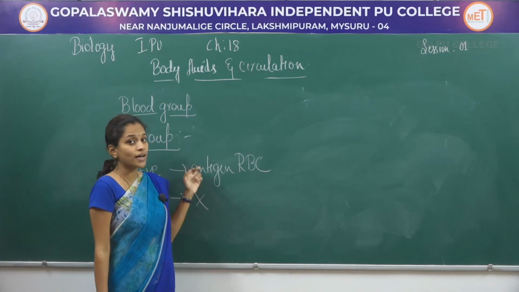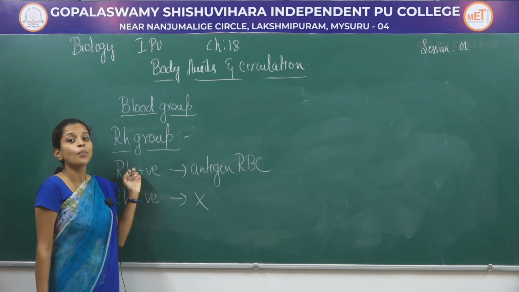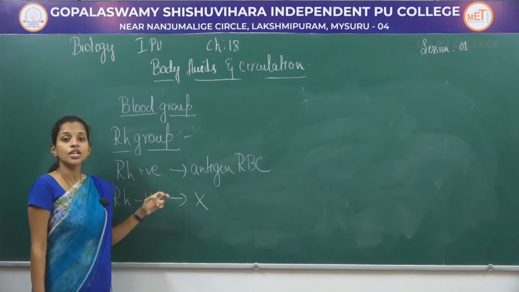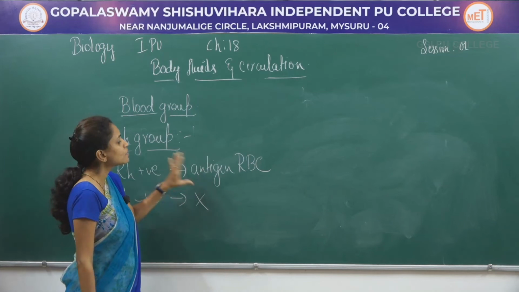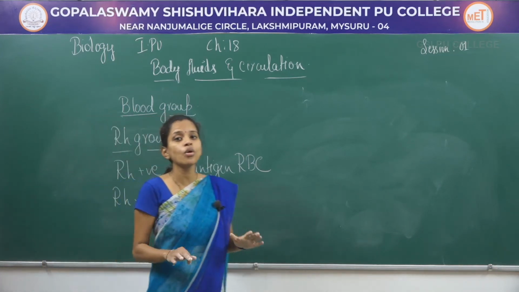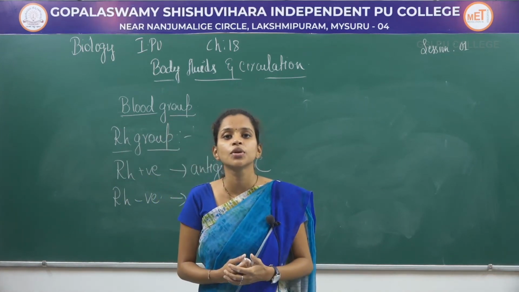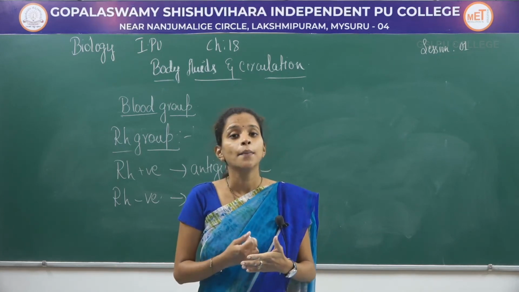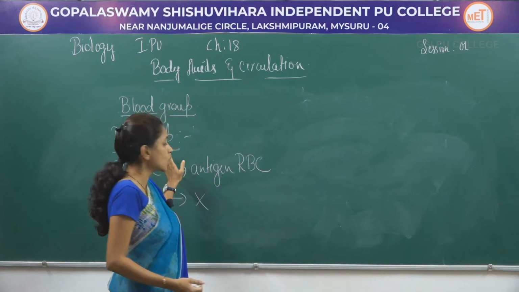If the blood group contains this antigen, then the blood can be considered as a positive blood group. If this antigen is not present, then he or she can be considered to have a negative blood group. For this antigen, there are no natural antibodies produced. They can be artificially produced when the antigen comes in contact with the blood which is negative. That is about RH group.